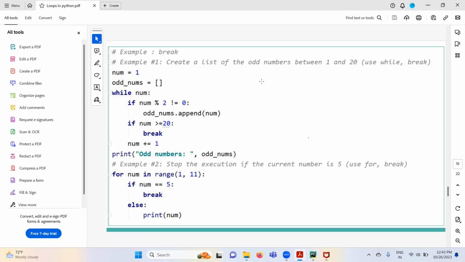So here num is equal to 0, odd_nums is equal to a list, while num. This is going to be complicated for you now, so first I will write a simple example using the break statement, and I will come to this example later.